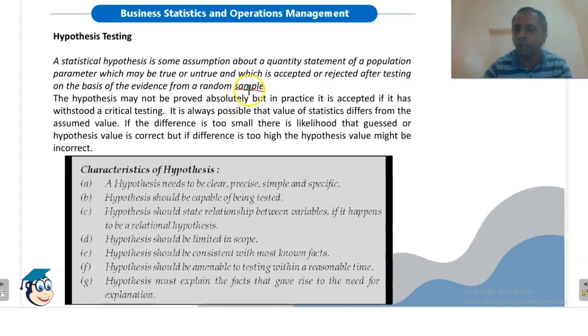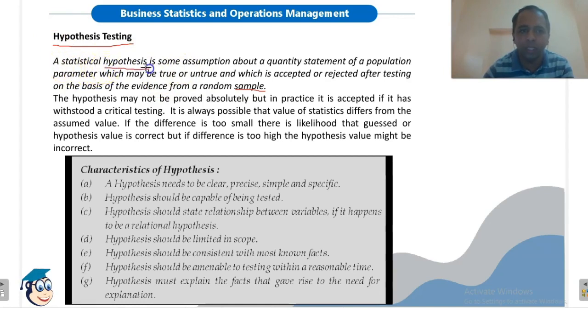Now we have taken certain assumptions about the population parameter. These assumptions may be true, but they may be untrue also. So what we need to check? We need to check whether these assumptions are true or untrue. That process is known as hypothesis testing, and the assumptions are known as hypothesis.